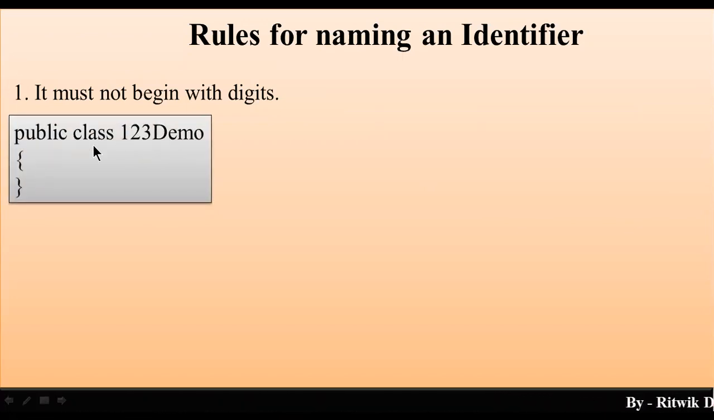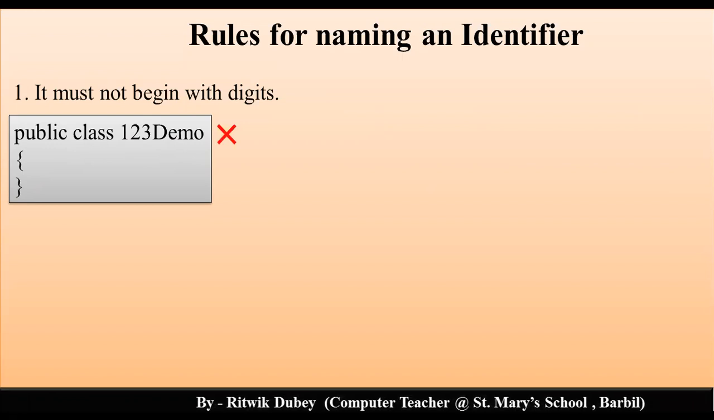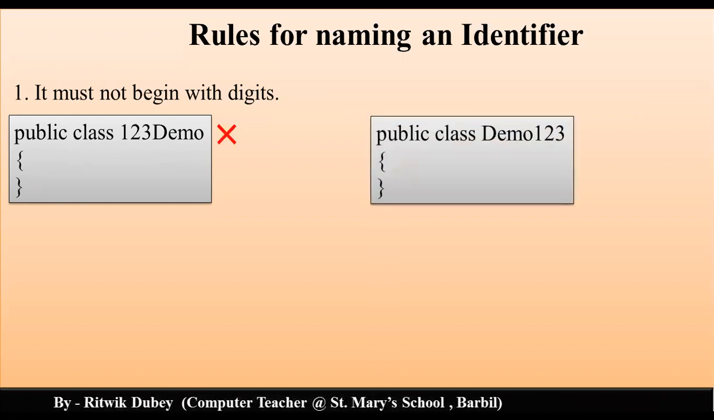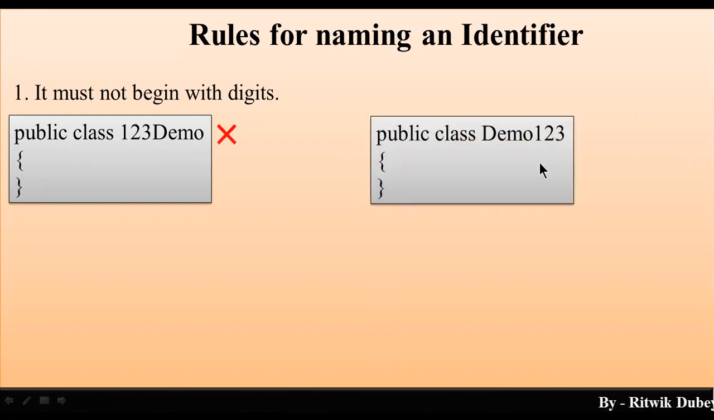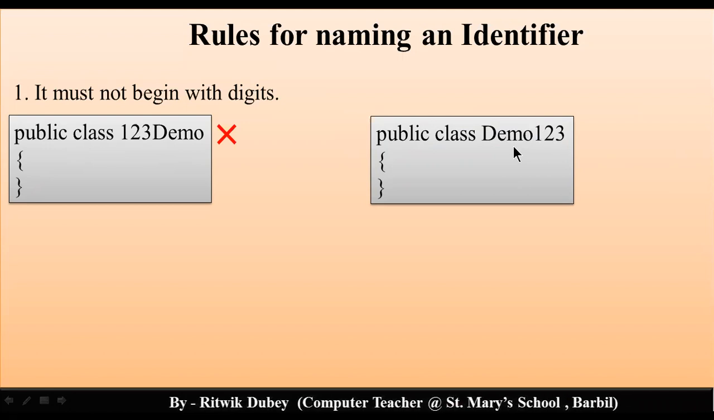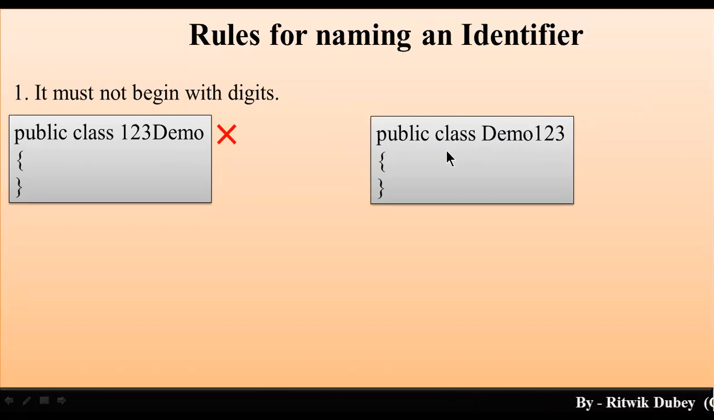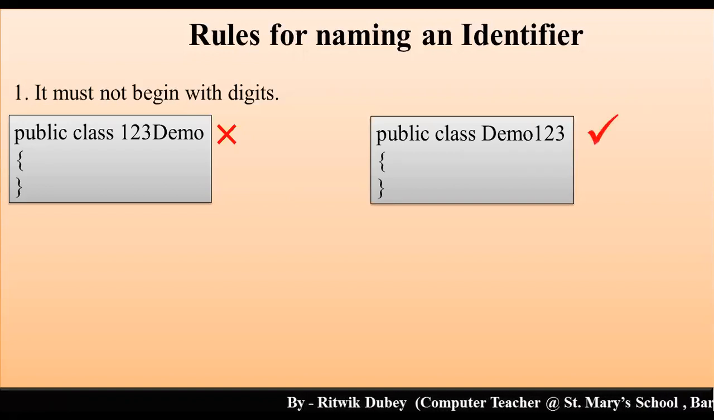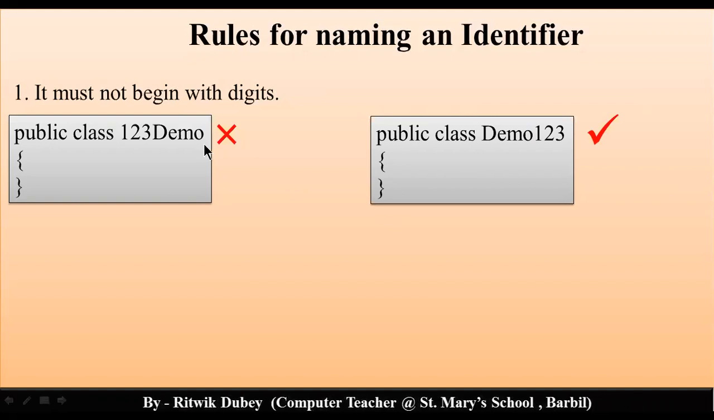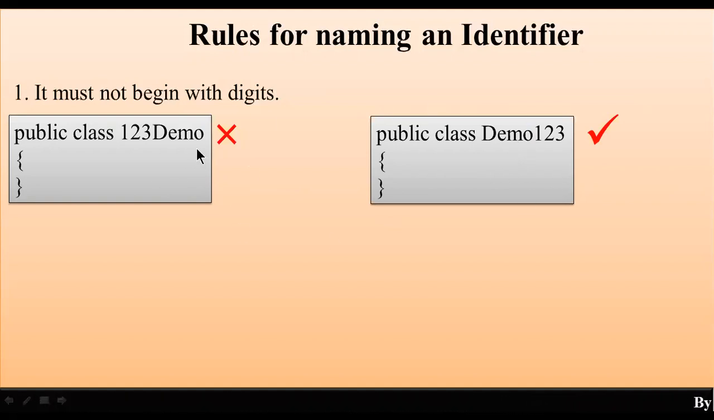For example, say the class name given is 123Demo. Now it is not allowed. Yes, you can write Demo123. You can place digits in the middle or at the end, but an identifier name cannot start with a digit. So it must not begin with digits. This one is correct and this one is wrong.